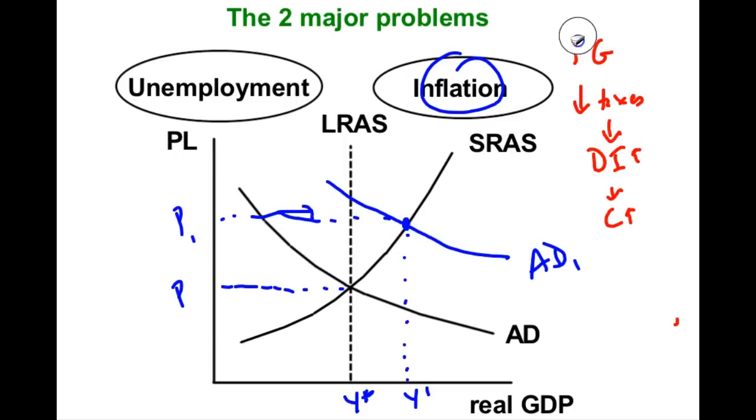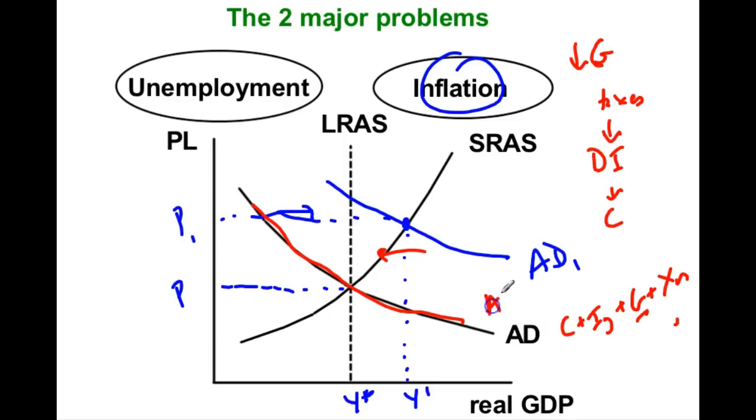So I'm going to erase these, right? What is it that the government would do now? Well, if the government wants to decrease aggregate demand, remember, aggregate demand is C plus I plus G plus X. So one thing the government could do is just directly decrease its own spending. So if the government decreases its own spending, that's going to shift that aggregate demand curve back to the left. And again, done perfectly, right, we end up right back where we started, back at that lower price level and back at full employment output.